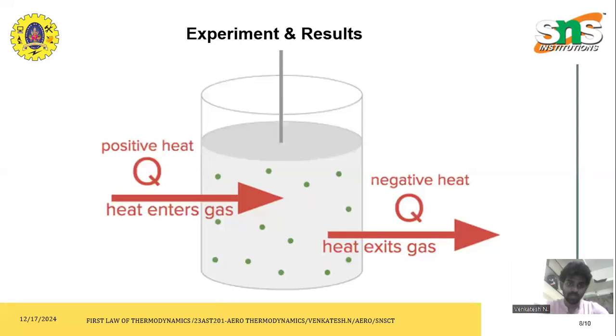In this image, a container or small glass is filled with water. Positive heat is entering the gas, and negative heat is leaving the gas of this tumbler. The mass and heat interactions are located at the bottom of this object. Finally, the net heat energy is equivalent to the net heat energy of the outside conditions of the process supply. So these are small experimental results regarding the first law of thermodynamics.